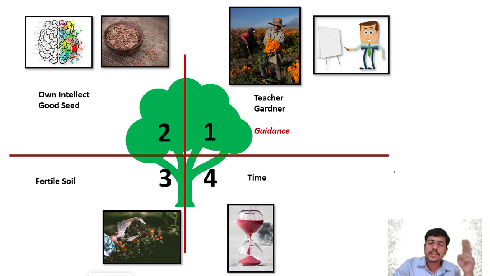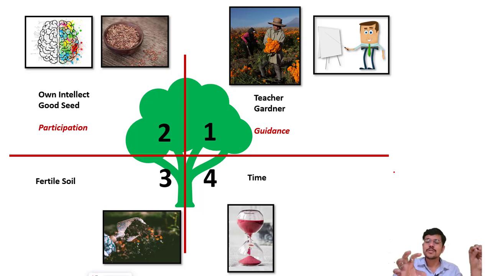Second is about our own intellect. It's like a seed. The good seed, the good student who applies his or her intelligence, his brain, is absolutely required, without which it's not possible. Without the seed, the intellect of the student, the tree or the wisdom is not possible. The knowledge acquisition won't be there, though the other 3 factors are there. So the second is very important: the good intellect, the self-study by the student, the participation, the 100% attention by the student.